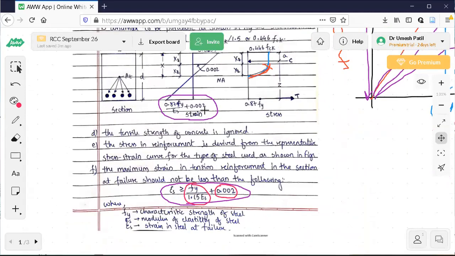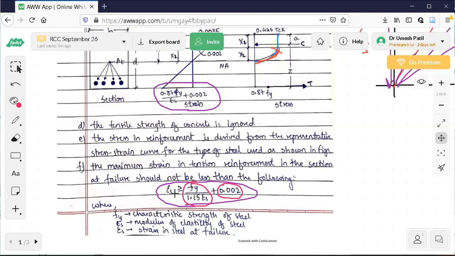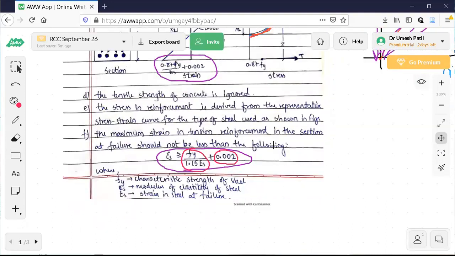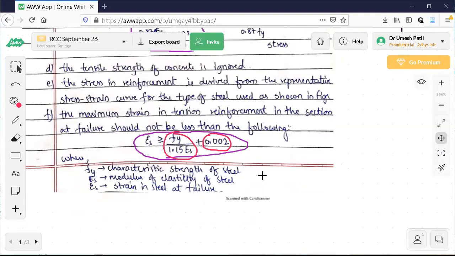And 0.002 is nothing but inelastic strain. It has to cross the elastic limit. It has to enter into plastic limit. That is why this extra 0.002 is taken here to find out the strain at failure. So the minimum strain is over. All these assumptions are over here. Okay, I have recorded this one. I can share it later on if you want, but try to understand now only.